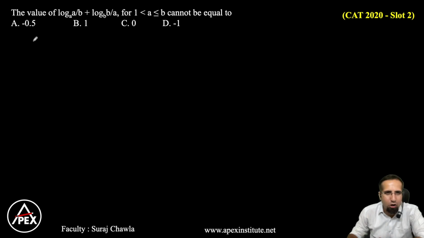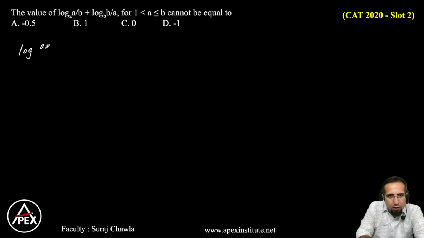Now let's look at this. So I have log base A by B. So I can write this as log A base A minus log B base A plus, I can write my right hand side as log B base B minus log A base B. Now log B base B is 1, log A base A is 1. So what do we have here? So we have 2 minus, let me take minus common.